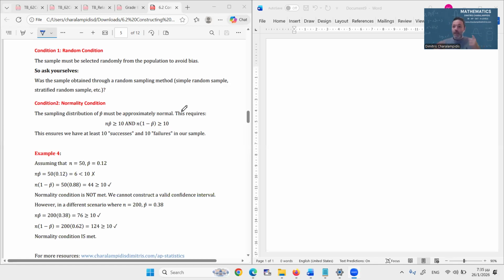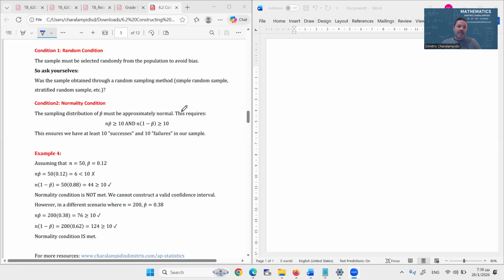Remember that in order for a sampling distribution to be approximately normal, we need the expected successes and failures to be greater or equal than 10. So, we need to make sure that the sample size multiplied by the sample proportion, and the sample size multiplied by 1 minus the sample proportion, must both be greater or equal than 10.